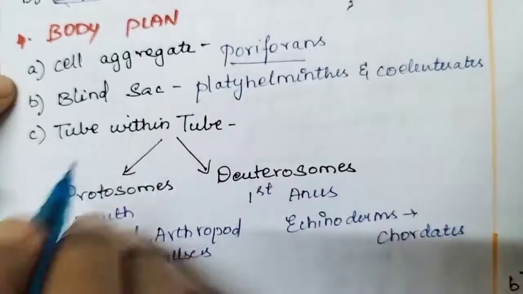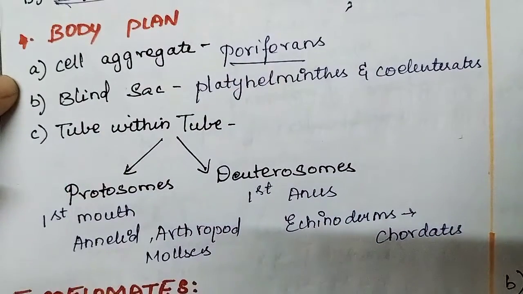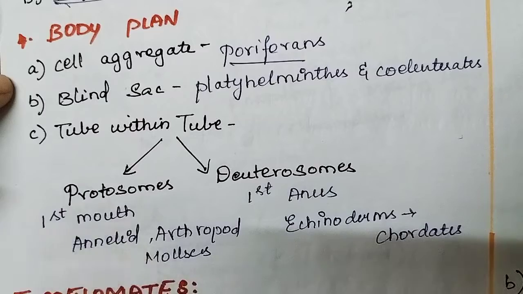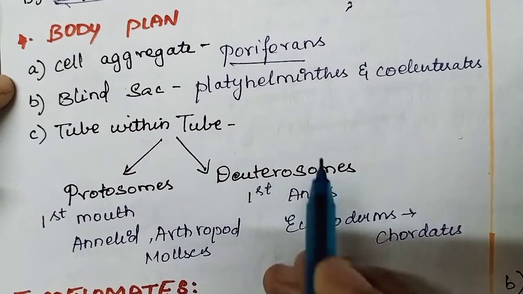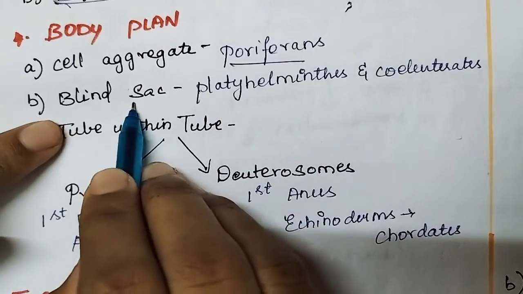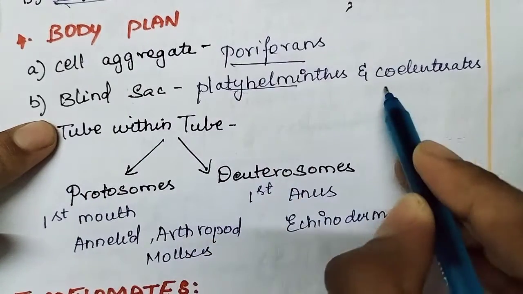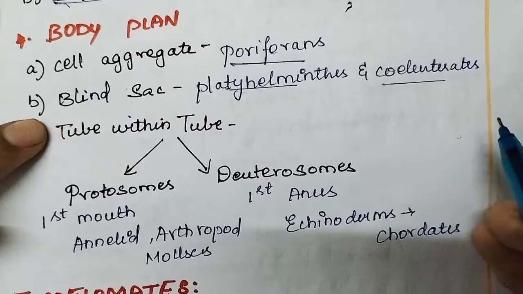This is poriferans. Blind sac means they blindly take the food through the mouth and excrete the food through the mouth itself. So they won't have two separate openings for excretion and ingestion. What are the organisms common in blind sac? Platyhelminthes and coelenterates.